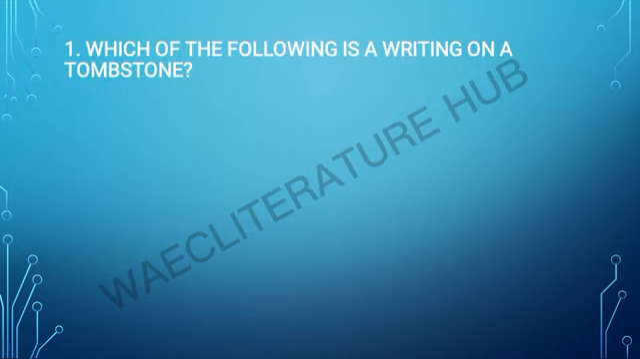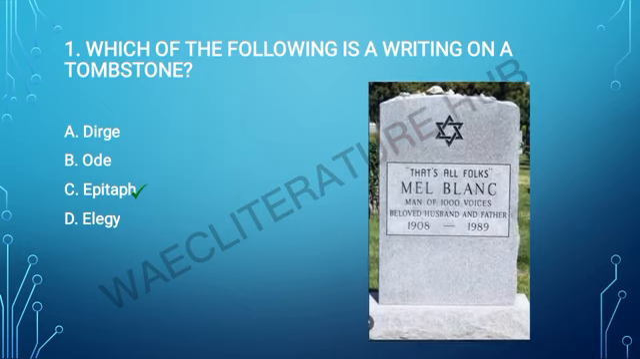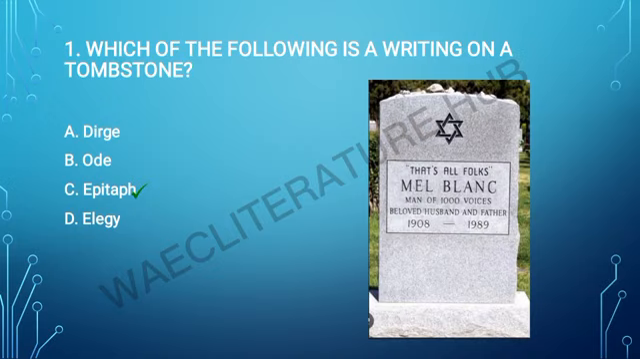Which of the following is a writing on a tombstone? Dirge, ode, epitaph, elegy? And the answer is epitaph. I'm sure that even if you've not been to a graveyard before, you've watched movies, and when you see a tombstone, you see some writings on it. That is an example of epitaph. All right.